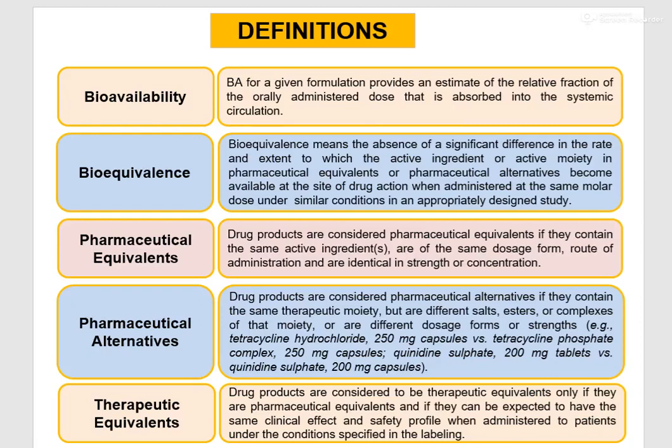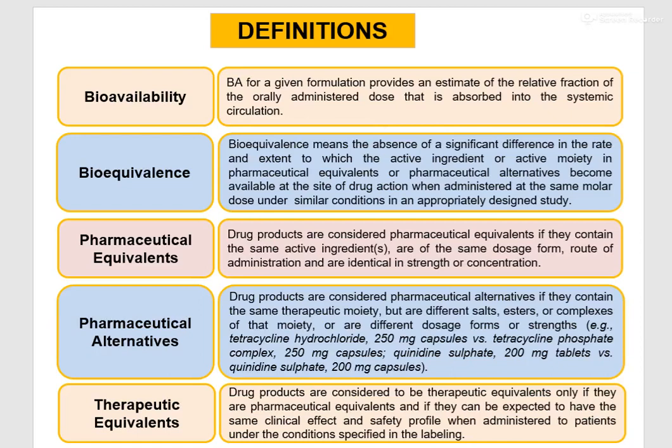Now, another example of pharmaceutical alternatives is quinine sulfate 200 milligram tablet versus quinine sulfate 200 milligram capsule. Here the moiety is the same, the salt form is the same, the dosage form is the same, but the difference is formulation. One is a tablet and another is a capsule. So this is a pharmaceutical alternative, meaning they may have the same active moiety but different salts, different strength or different dosage form.